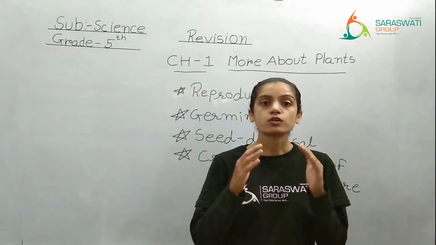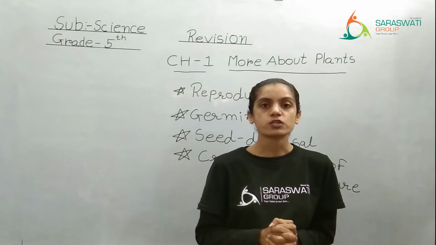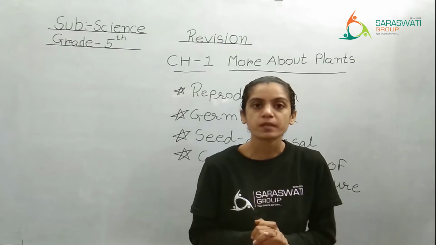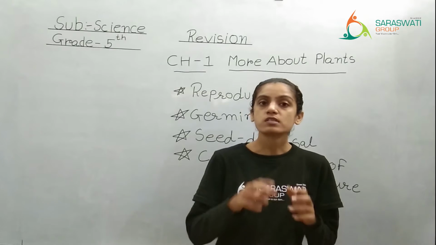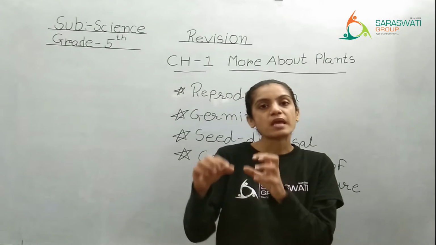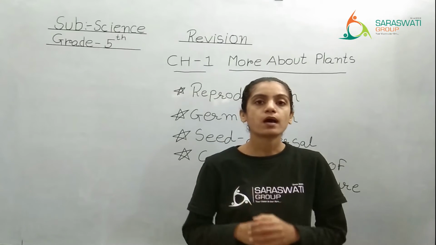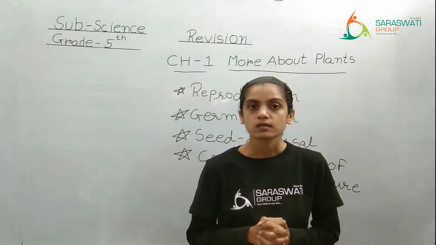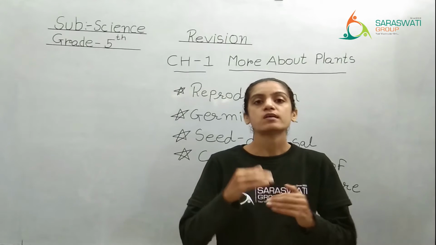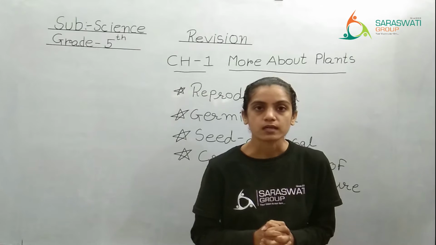We have also drawn a diagram of germination, or you can say stages of germination, in our classwork. Right? How the seed gets converted into a baby plant, then a young plant and then an adult plant. Adult plant means, yes, when they have flowers and fruits. Right?